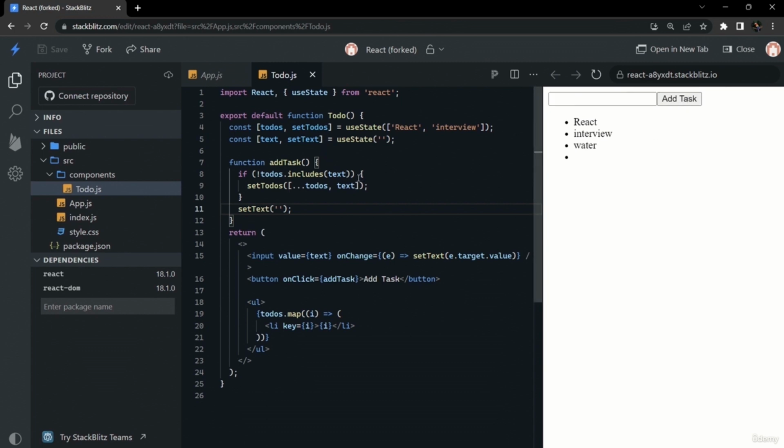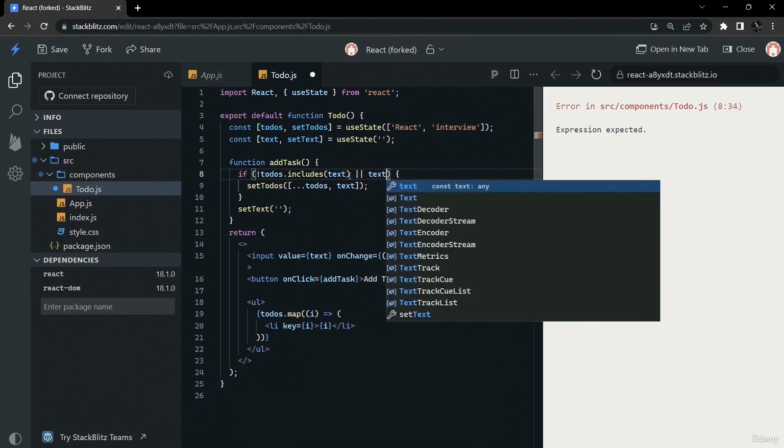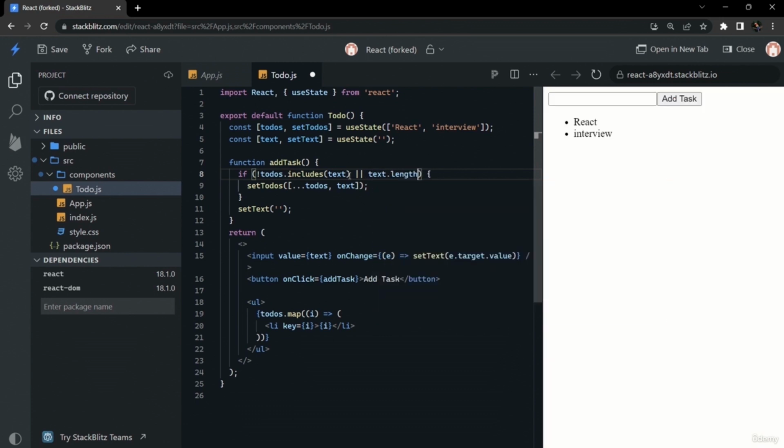Now we can see that there is another li rendering that is an empty string, because we haven't put a null check here. So if text.length is greater than 0, only then we should add the text. We will check it. Now it is working as expected. So our input is cleared and we are not able to add any duplicate task to our list.